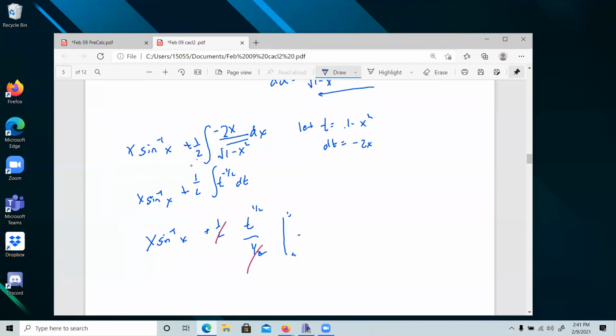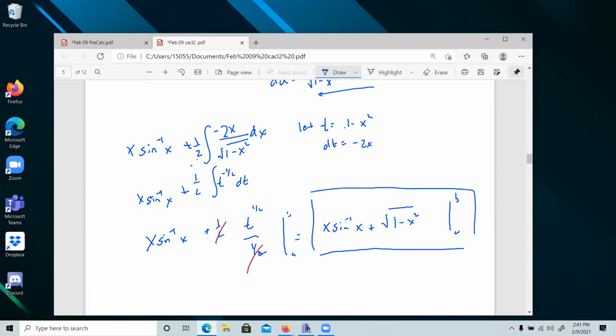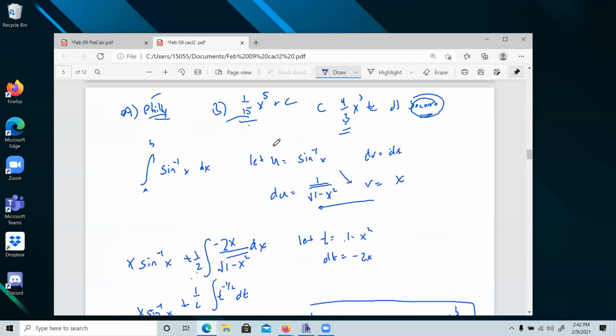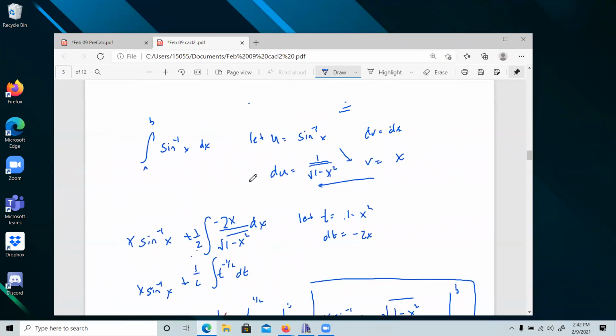And here we go. This is x sine inverse x plus, what was t? T was 1 minus x squared. We're just going to evaluate from A to B, or plus C if it was indefinite. That struck me as a reasonable multiple choice question to make you go through and do.